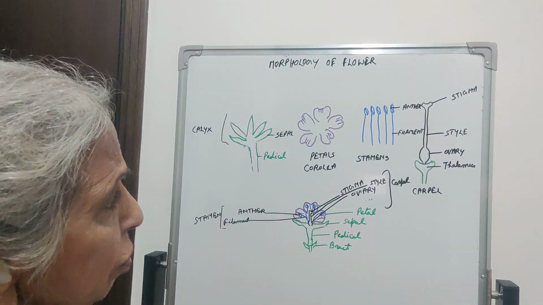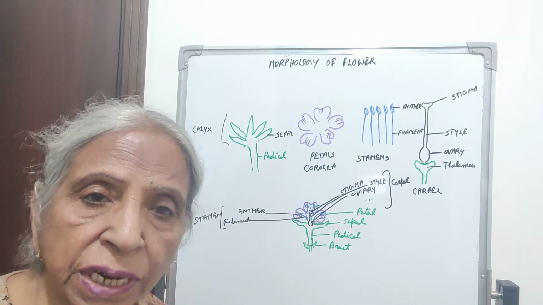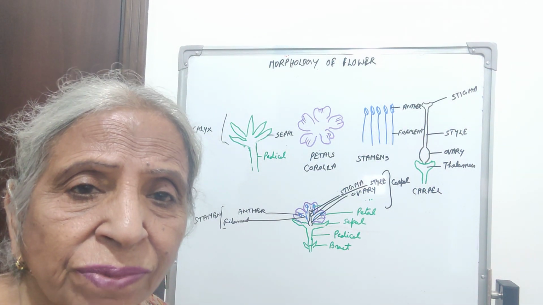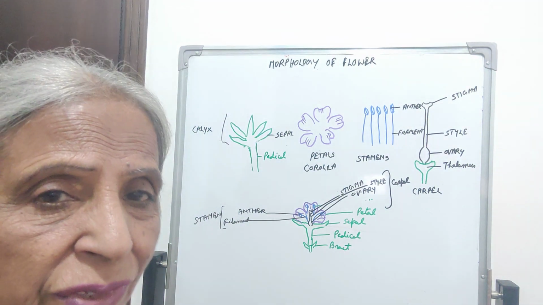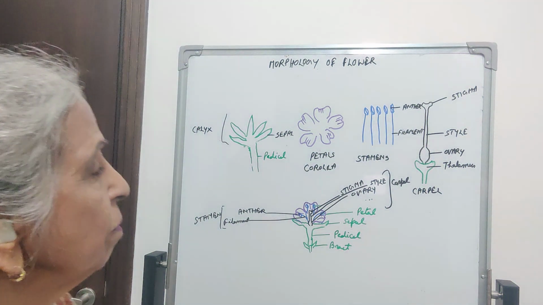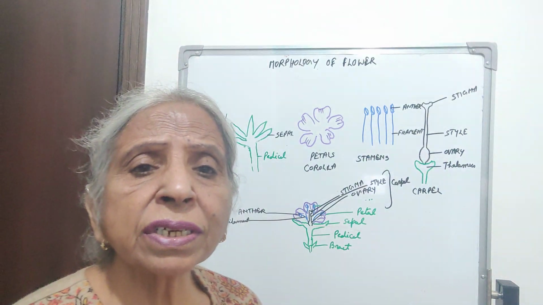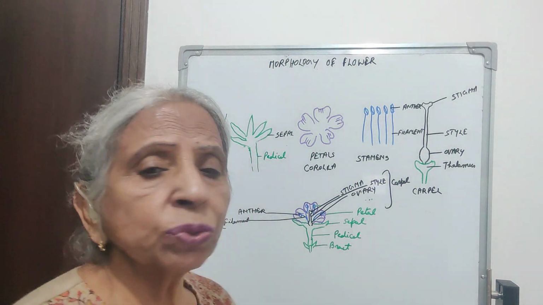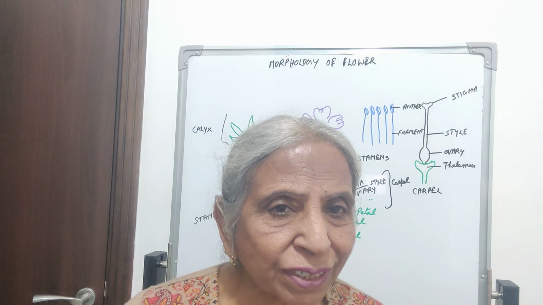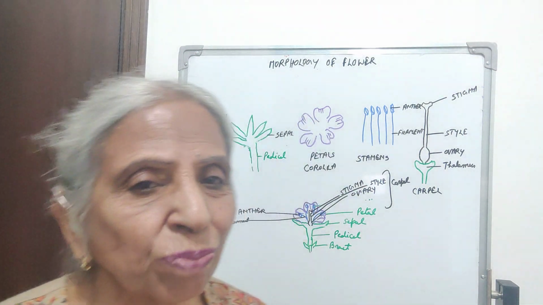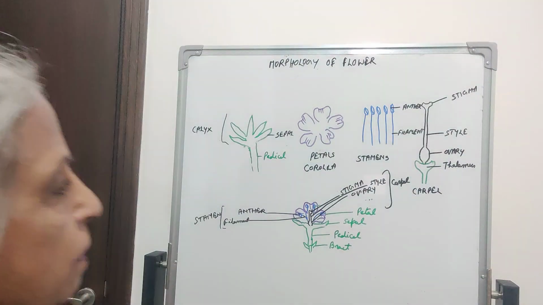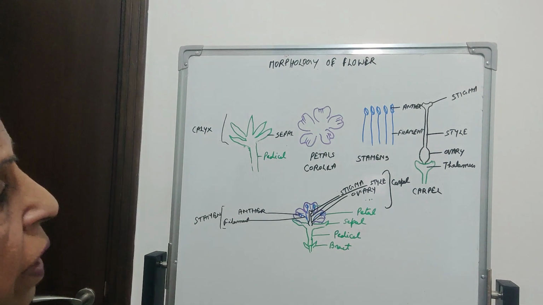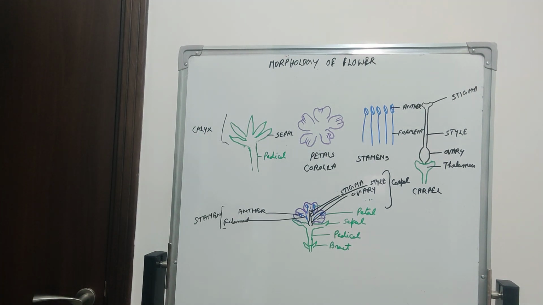Then all the stamens may be free. The condition is called polyandrous. But when they are united, the condition is called synandrous, where syn means united. However, they may be united to form a single group, then it is called monodelphous. Stamens may be united to form two groups, diadelphous. They may be united to form many groups, polyadelphous, as in the case of citrus. Then they produce the male gametes, that is the pollen grains.